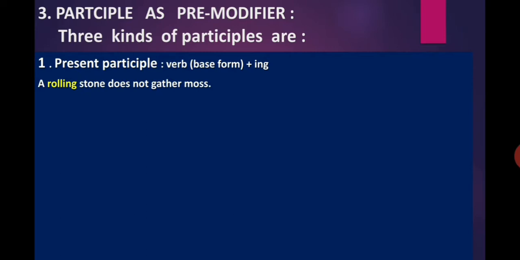Here in this sentence, rolling is a present participle and it is giving the information about the noun stone and sits before the noun stone, that is, takes its position before the noun stone. Hence rolling is a pre-modifier. Though it is a participle, it is a pre-modifier also.